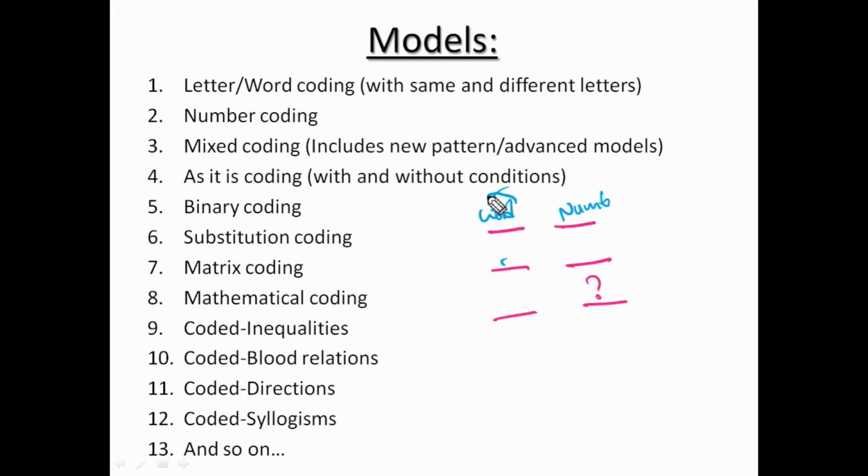Now tell me, how can we relate a word with a number? Yes, correct. By taking the letter position in the English alphabet, which we call letter numbers. Letter positions or letter numbers. Is this the only way, or is there another way?